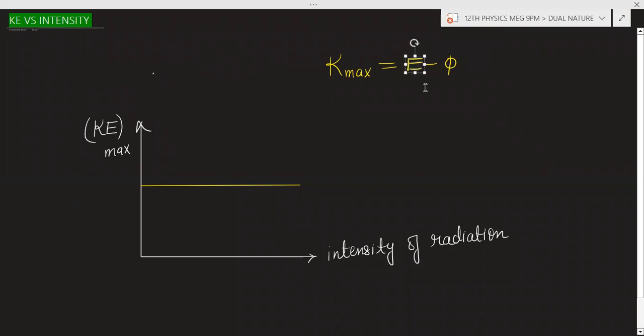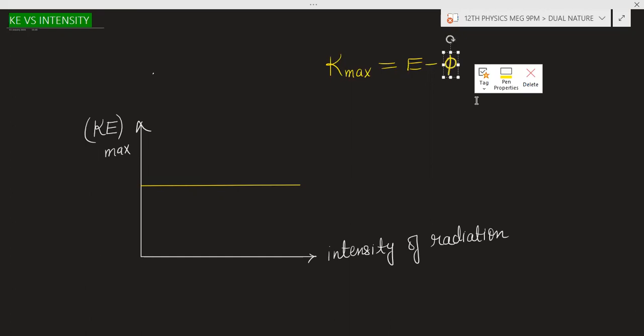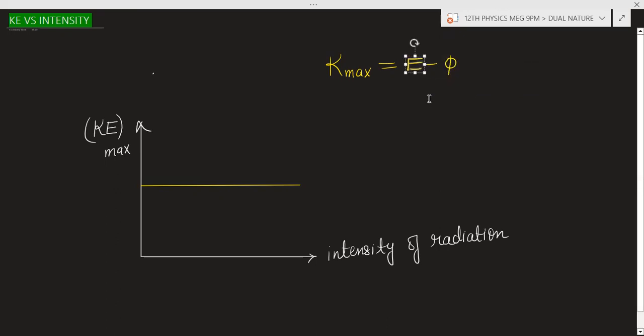If energy does not change, then the maximum kinetic energy of the electron will remain the same, because the work function will also remain the same until you change the type of the metal. This energy is not changing on increasing the intensity, and the work function is also not changing. So the maximum kinetic energy will also not change.